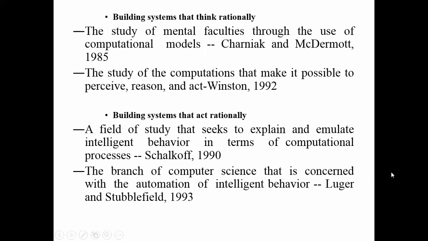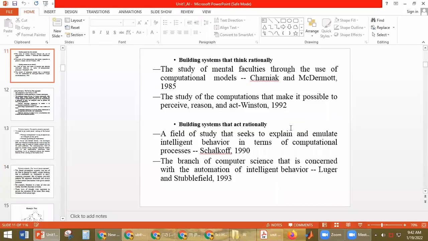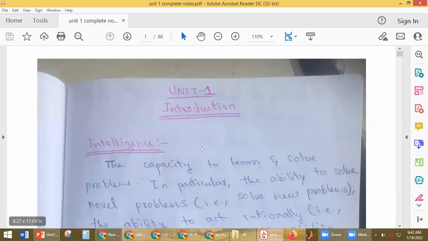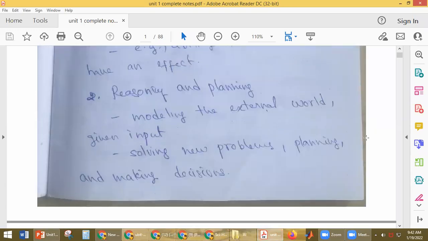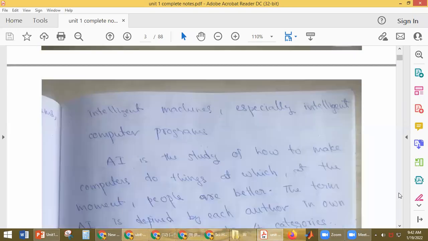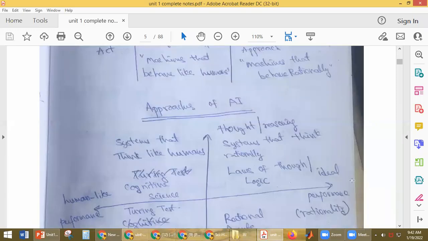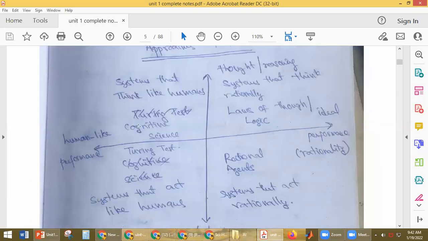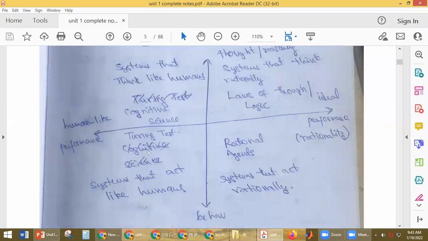And here we have different approaches to explain this, which we discussed in the last class. The cognitive science approach is used to check whether the systems think like humans. We use the Turing test to check whether the system acts like a human.